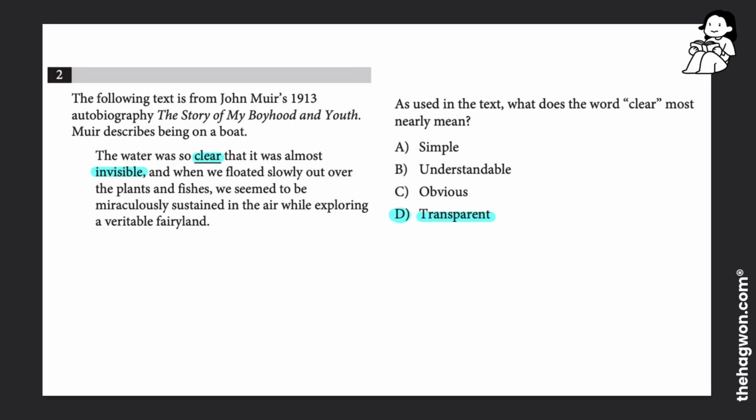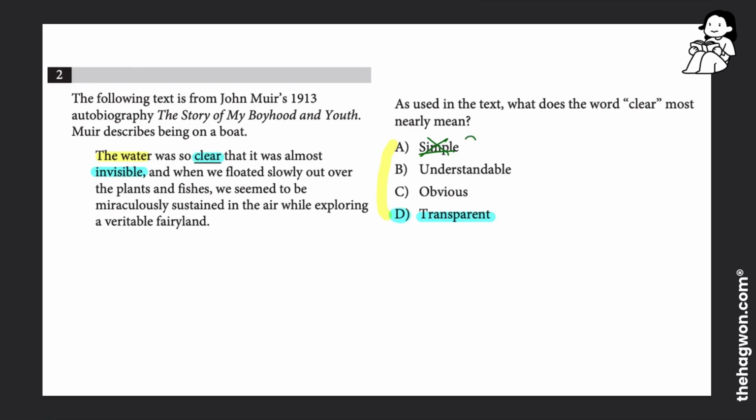Now, another way we can answer this question is notice that the thing we're describing in the text is the water, right? The water is clear. So I can look at the 4 answer choices and see which of these makes sense to use as a describer for water. So water can be simple. Water, we don't really say that water is simple. There's no such thing as complex water, or complicated, sophisticated water, or simple water.